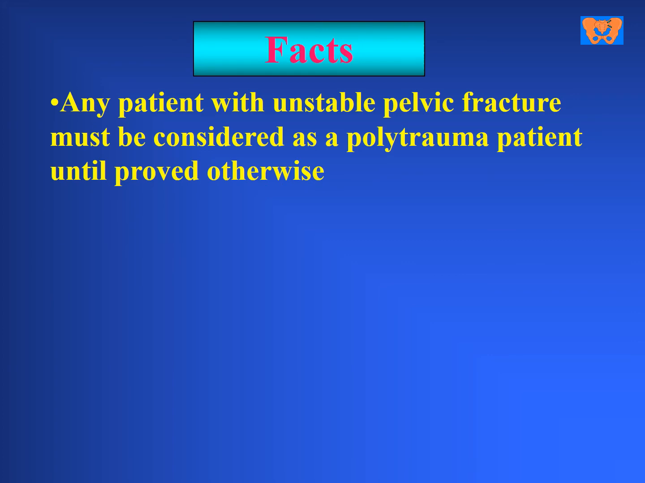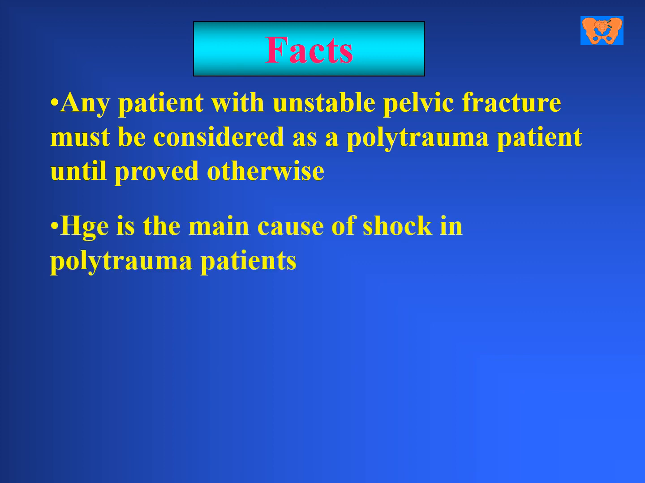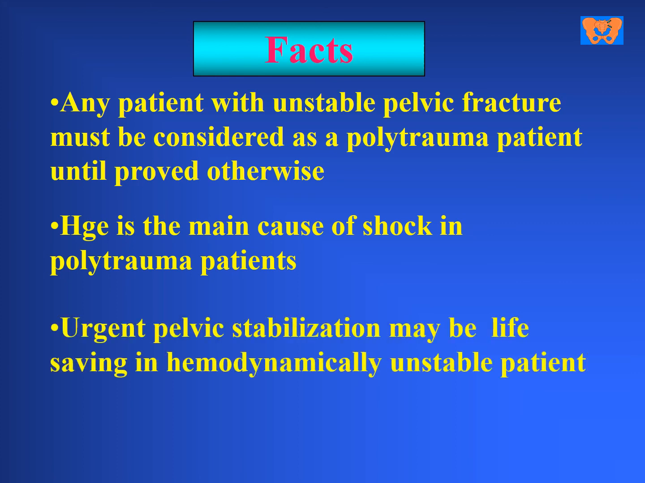So lastly, we can say there are important facts. Any patient with an unstable pelvic fracture must be considered a polytrauma patient until proved otherwise. Hemorrhage is the main source of shock in a polytrauma patient. Urgent pelvic stabilization may be a life-saving procedure in hemodynamically unstable patients.